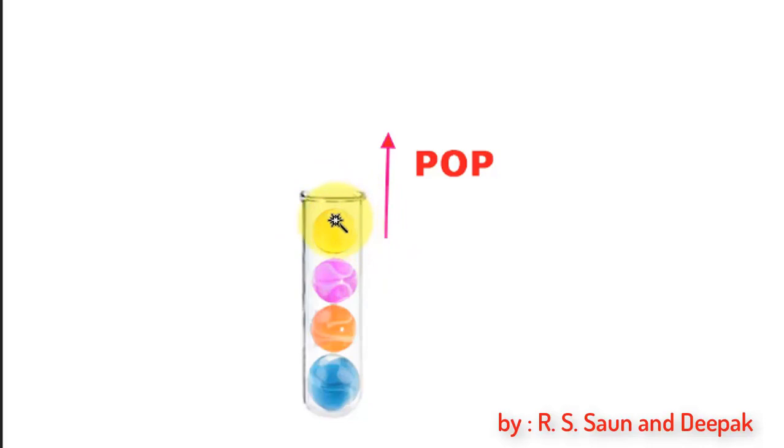My yellow marble was the last element to be inserted, so this will be the first one which should come out, which will be popped. We can use the pop method of a list to implement the pop operation in a stack. So in this context, while popping the element, we have to decrement the value of top.